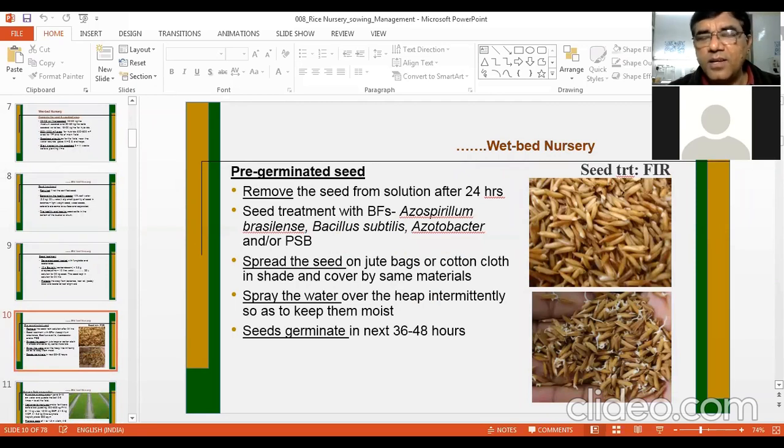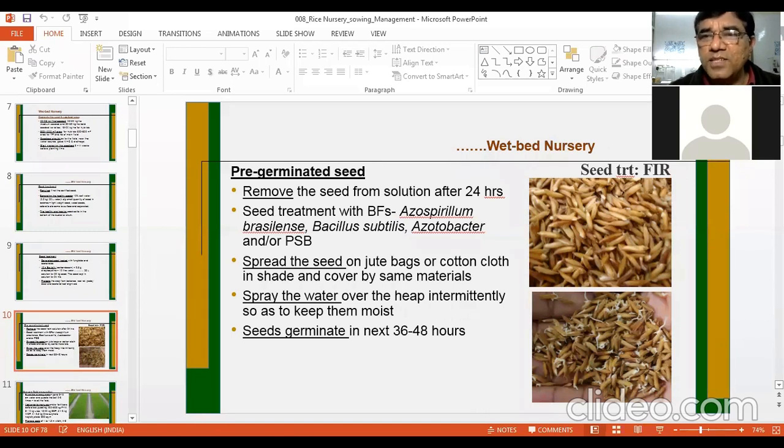And then if you like, you can go for seed treatment with biofertilizers like Azospirillum brasilense, Bacillus subtilis, Azotobacter, or PSB. So you can take biofertilizer of your choice. Here in rice, you can take Azospirillum brasilense plus PSB, phosphate solubilizing bacteria, and you can treat the seed by the usual method and usual rate, 200 gram of each biofertilizer for 10 kg seed. So according to that, you can make the seed treatment.